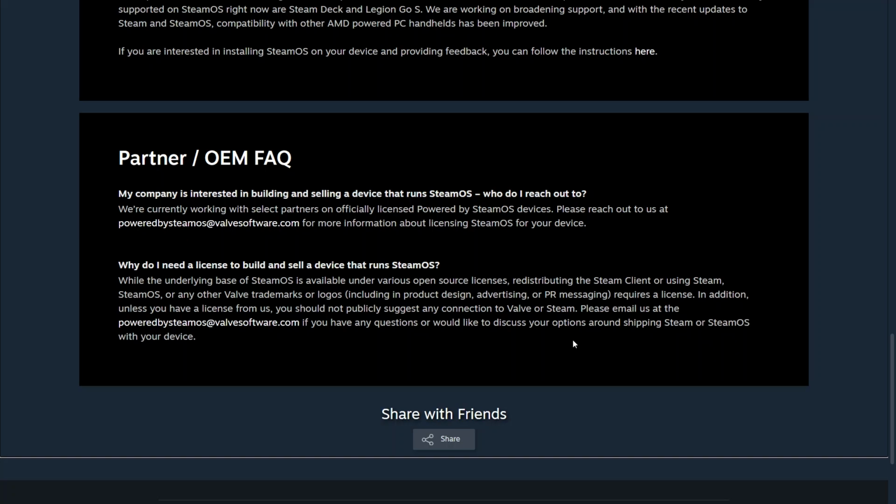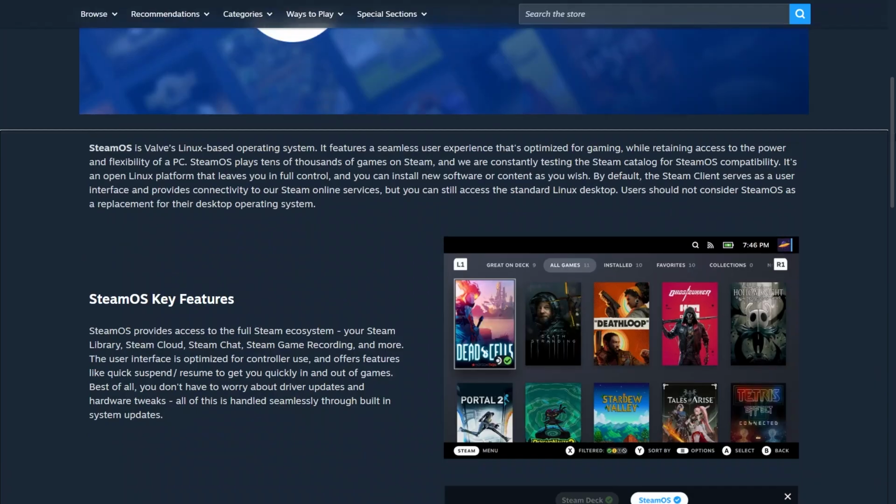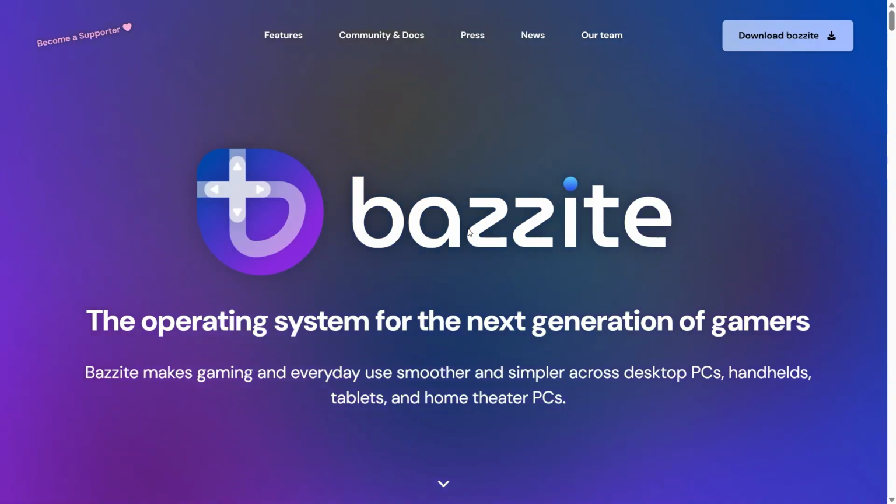Bazzite takes a more open and flexible approach. It is designed to make gaming and daily use smoother across desktops, laptops, handhelds, tablets, and home theater PCs. Steam comes pre-installed, but Bazzite does not limit users to one platform.